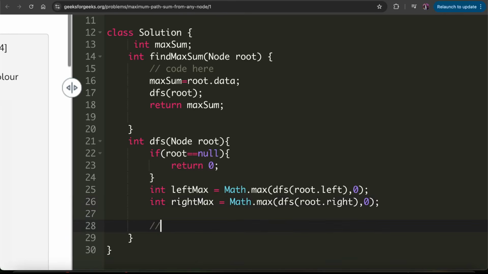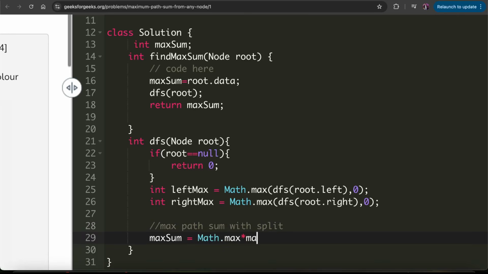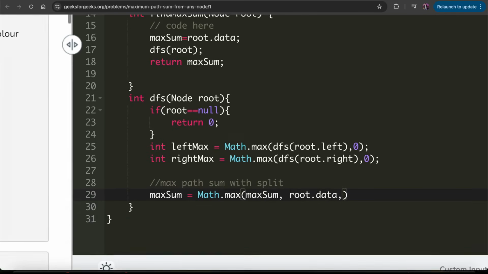Right, now we will compute the max path sum with the split, so I am just writing the split case. In this split case we need to track maxSum, which is equal to Math.max of our global variable comma root.data plus leftMax plus rightMax, right?